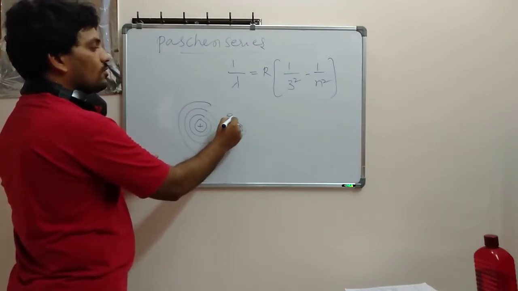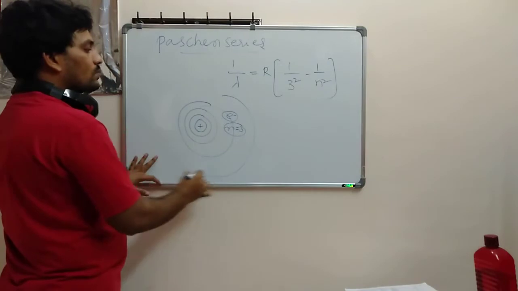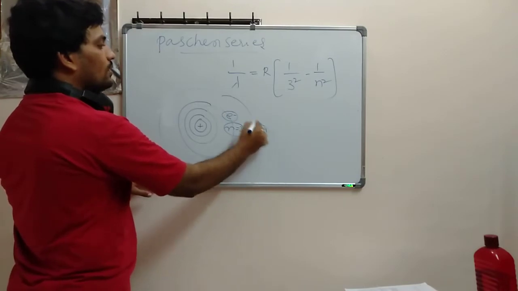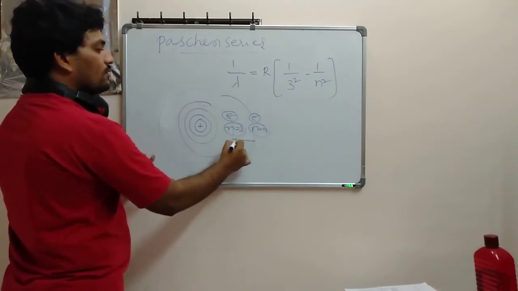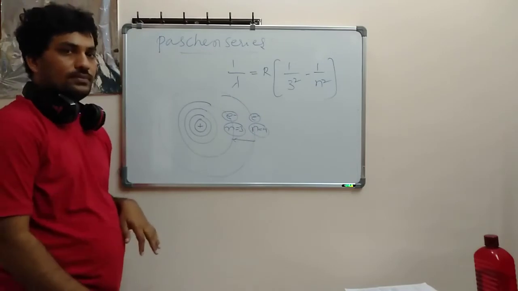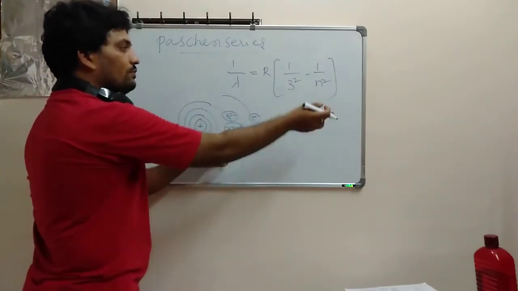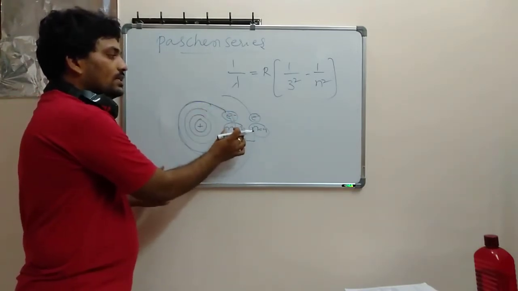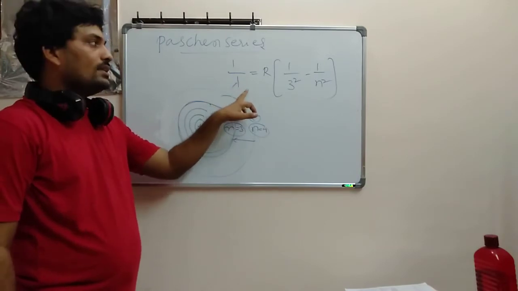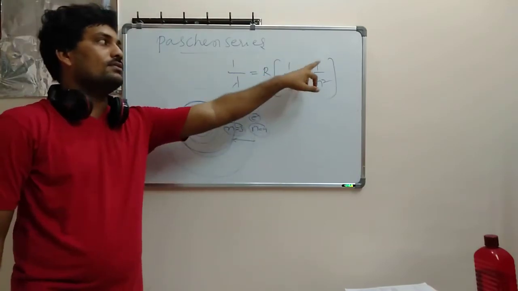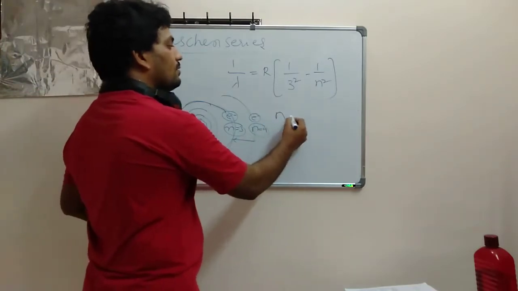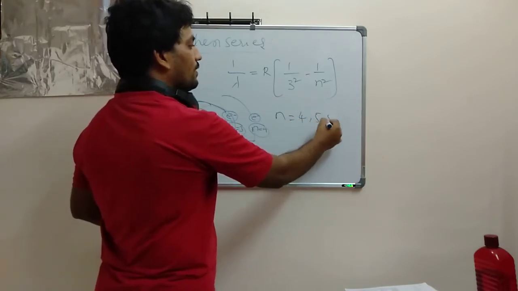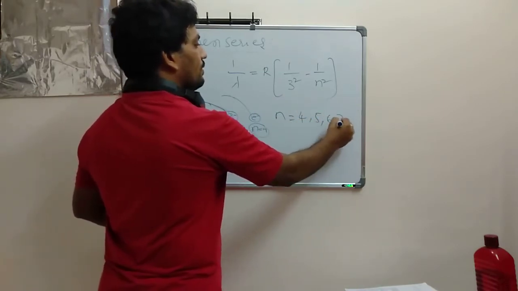Suppose the electron at n equal to 3 is moved to n equal to 4, and then it comes back from 4 to 3. Next from 3rd to 5th, 3rd to 6th, 3rd to 7th. His study started with n equal to 3, that is why my formula is 1 by lambda is equal to R into 1 by 3 square minus 1 by n square. Paschen explained this series also in a clear-cut manner. So n starts with 4, 5, 6, 7 like this.